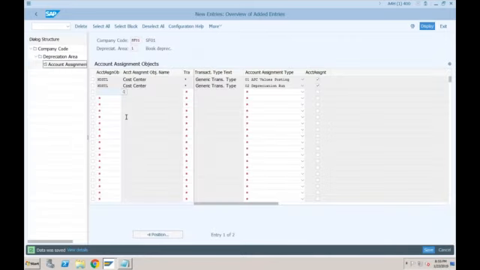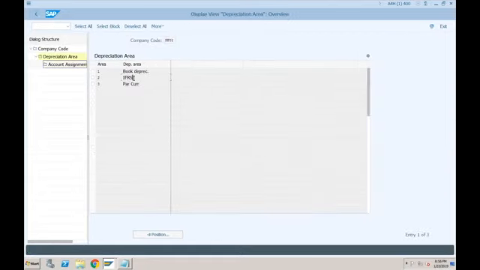Now we have done this for depreciation area 1. For other depreciation areas, is it required? Do you think IFRS and parallel currency it is required? Normally not required. Why? Because CO postings are only going to ledger 01. So it will only go to the book depreciation, not to the IFRS. So anyways, cost center postings will not go to IFRS. Okay, so you can skip this activity. For this one, it is mandatory.